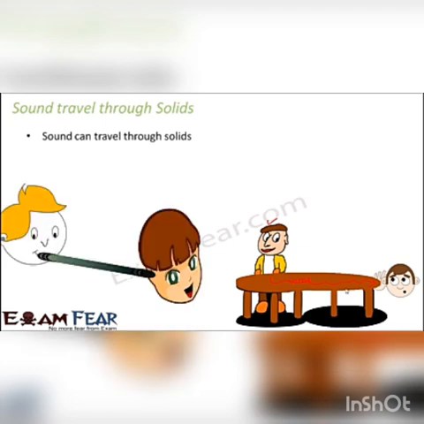Now, if you want, you can try some other experiments also. For example, instead of using a wooden table, you might use a metal rod. So you use a metal rod which is not hollow, like a solid rod, and somebody is making some sound on one end and you keep your ear on the other end and you will be able to hear the sound. So basically sound can travel through solids like metals or wood or strings, plastics, etc.